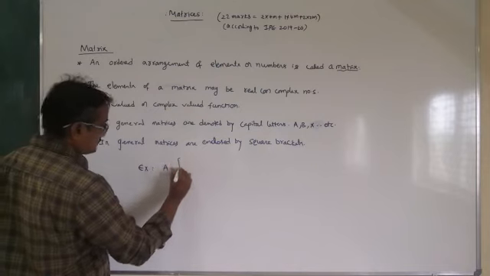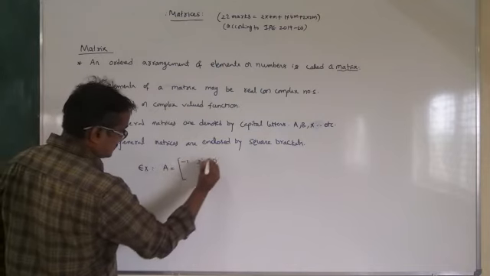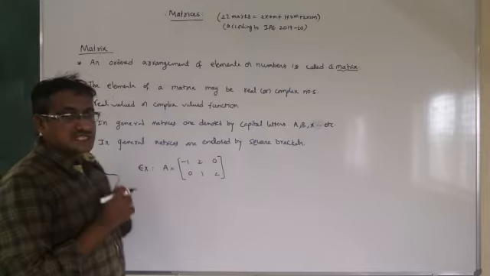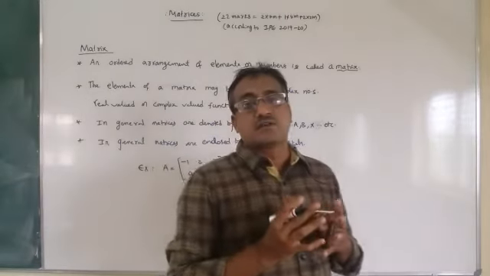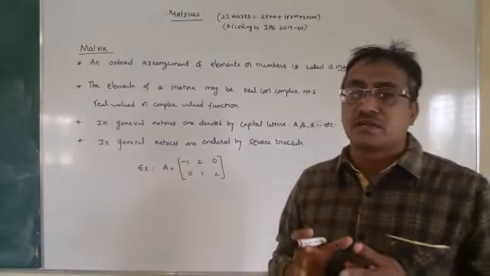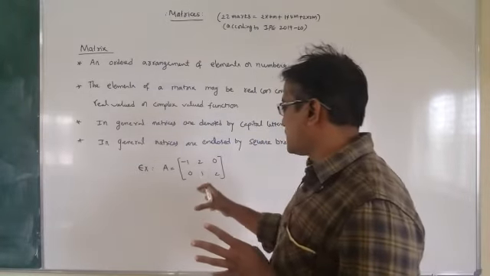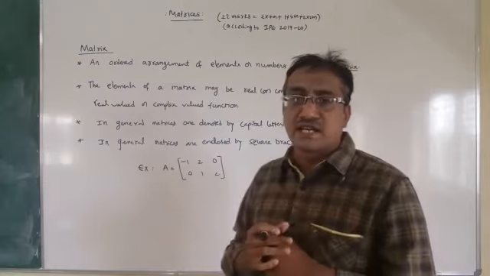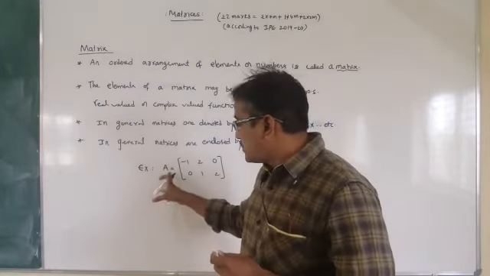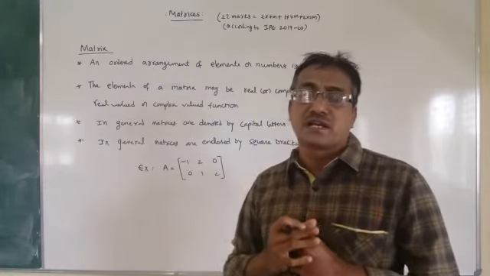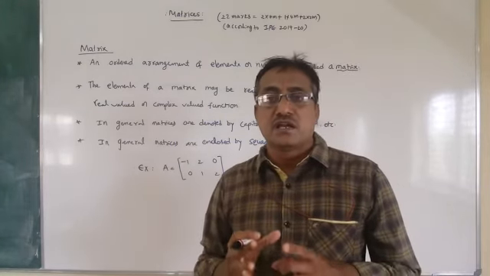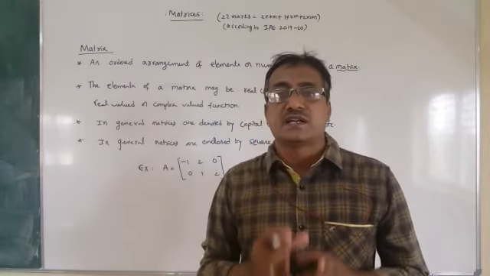Example: now this is a matrix. We have arranged numbers and they are enclosed with square brackets and denoted by a capital letter. This type of arrangement is called a matrix.